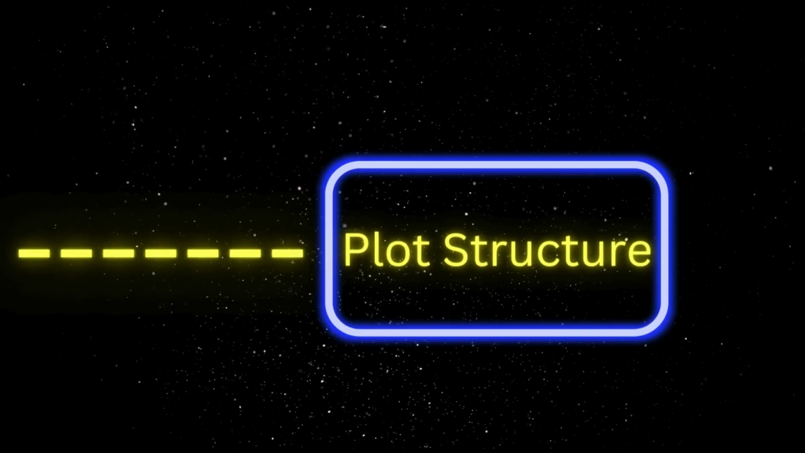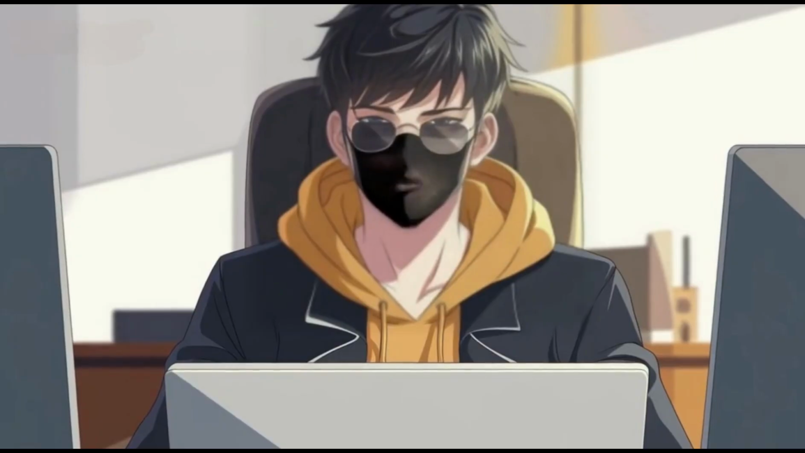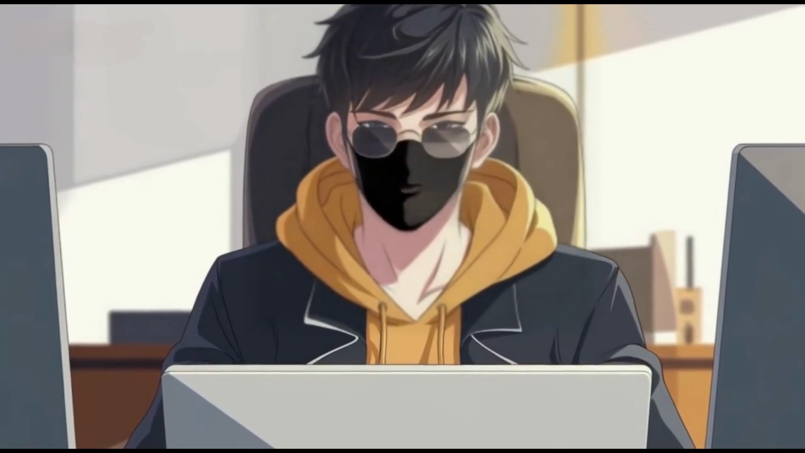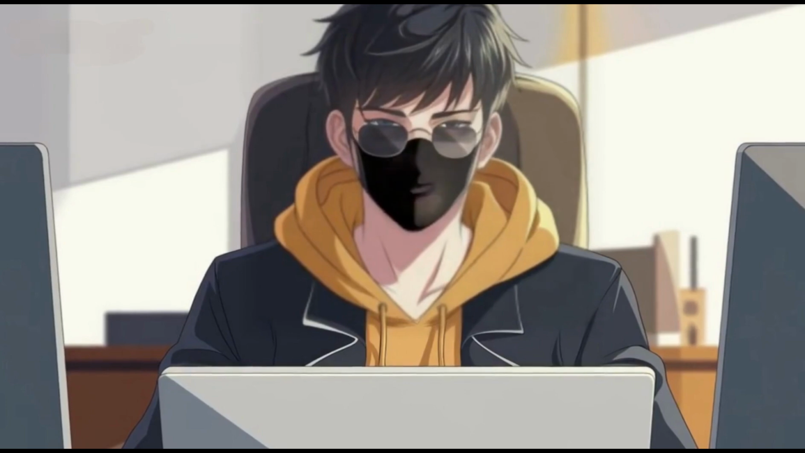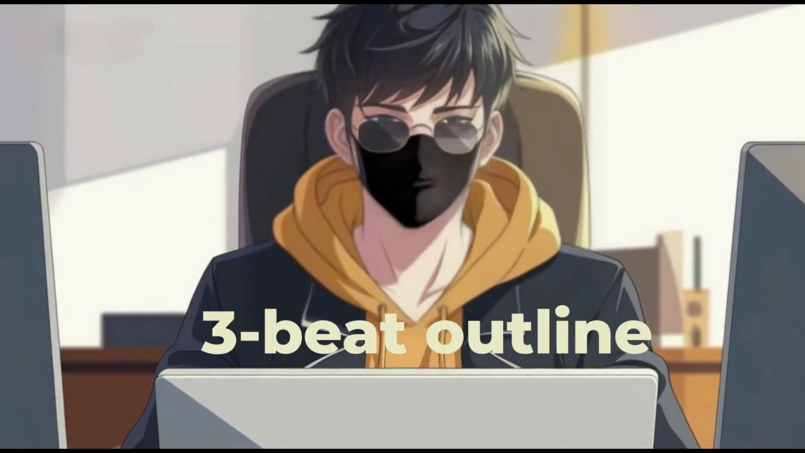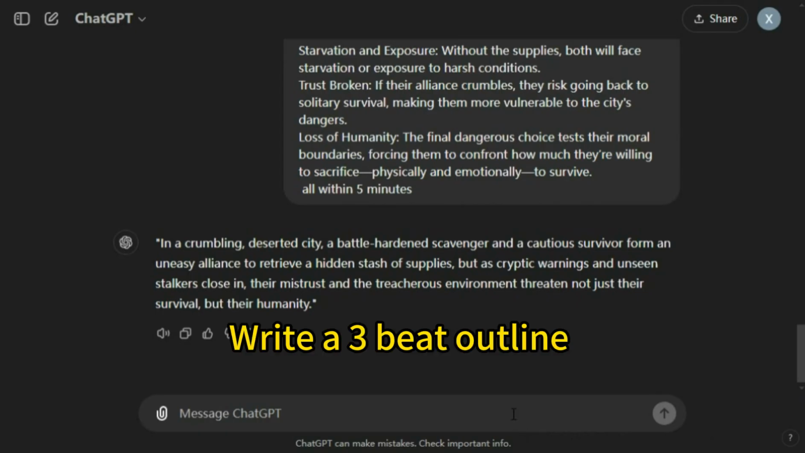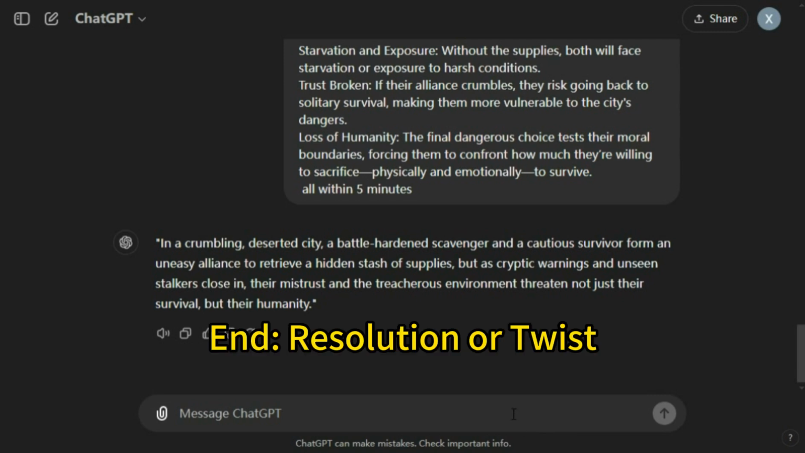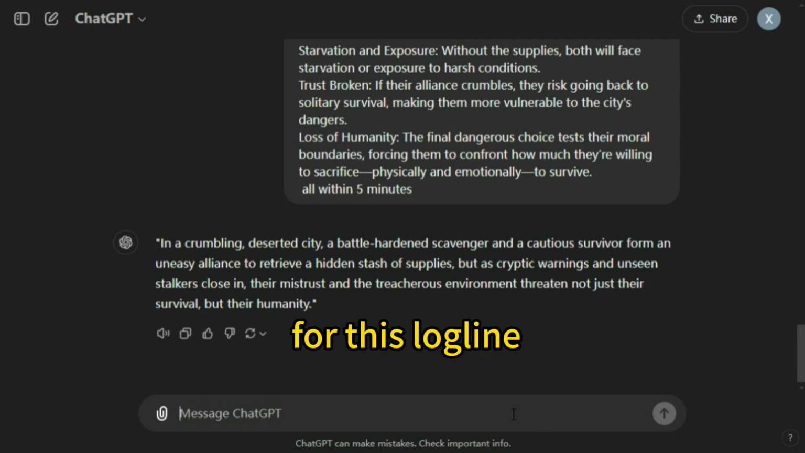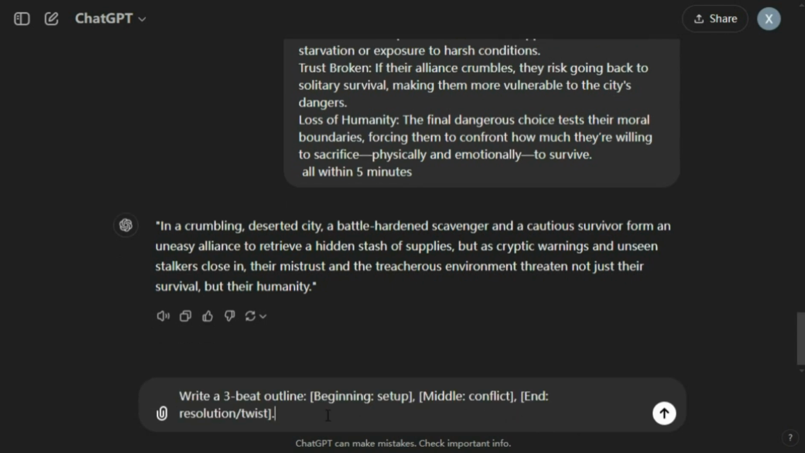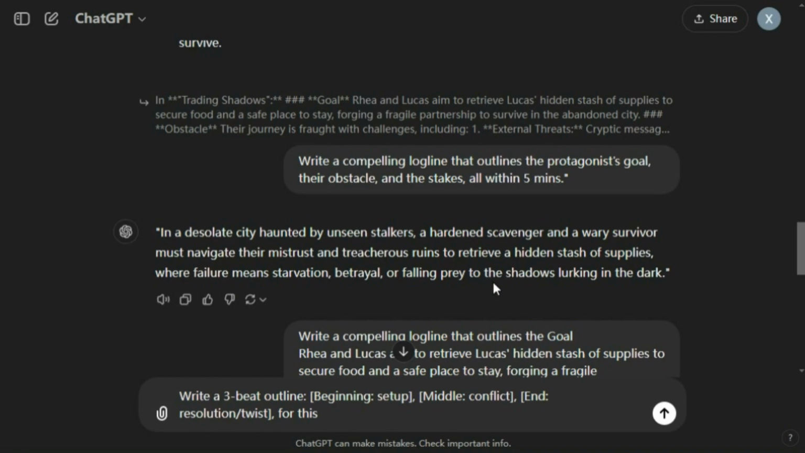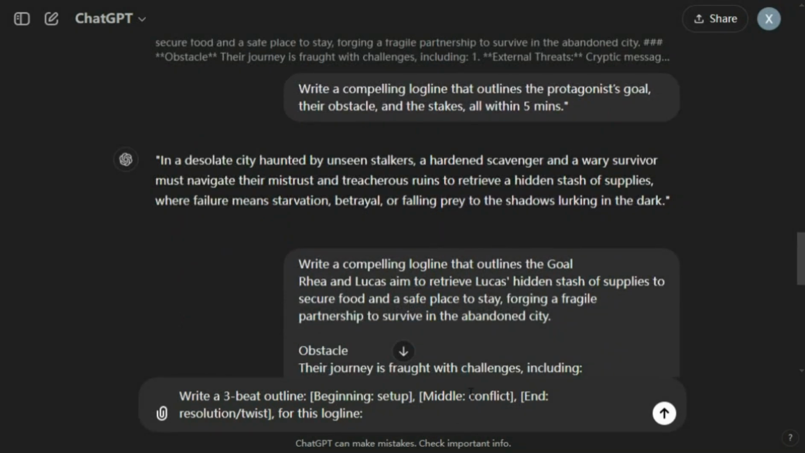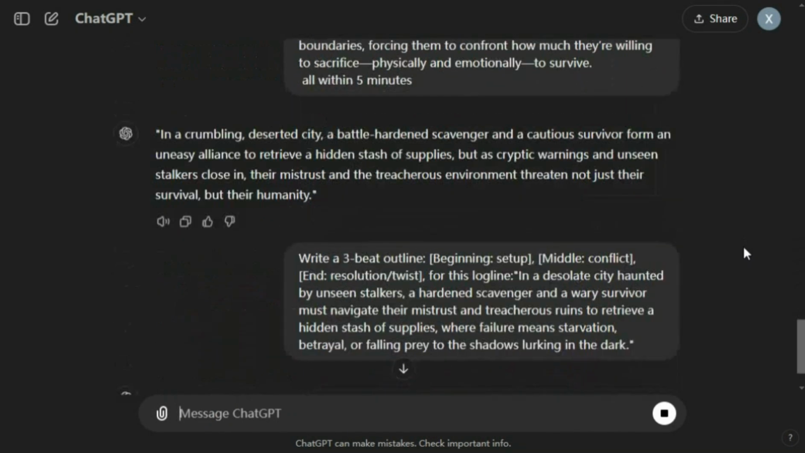Step 3. Plot structure. With the logline set, I needed a structured plot. I prompted ChatGPT for a 3-beat outline. Write a 3-beat outline. Beginning, setup, middle, conflict, end, resolution/twist for this logline. Here's the outline ChatGPT delivered.